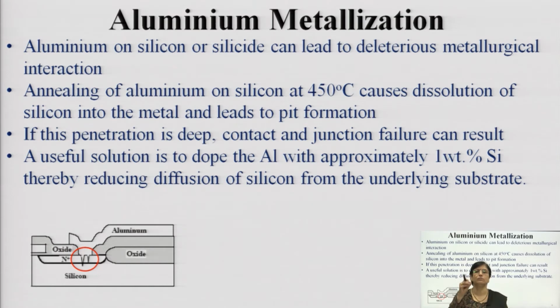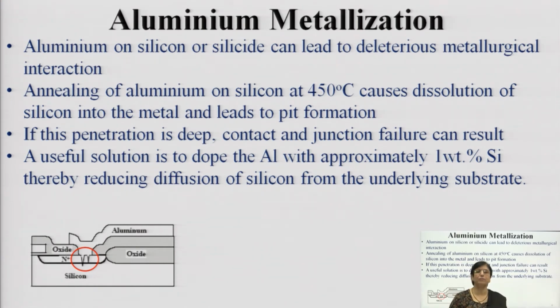Pits means small holes in which that aluminum will get in and reside rather than forming a smooth layer. This penetration, if it is deep, means that rather than getting deposited, it will form a pit and get deposited into it. If these pits are thicker or deeper,